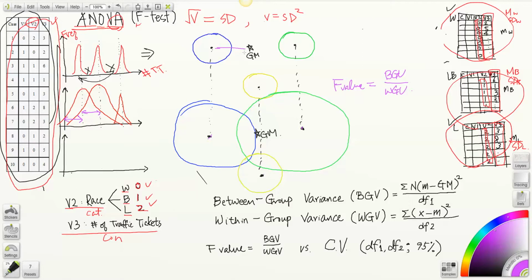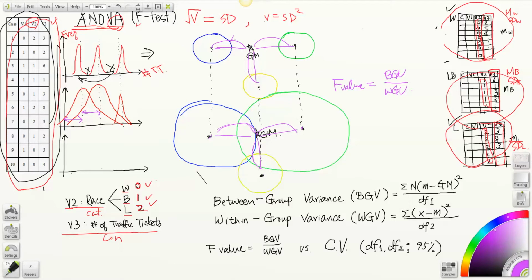So grand mean is here and subsample means are here. So the totality of distances is this plus this plus this. And how about here? Because they're in the same location, the totality of the distance is still the same.